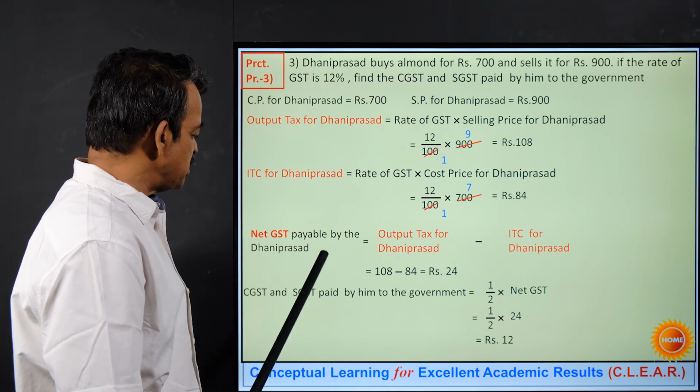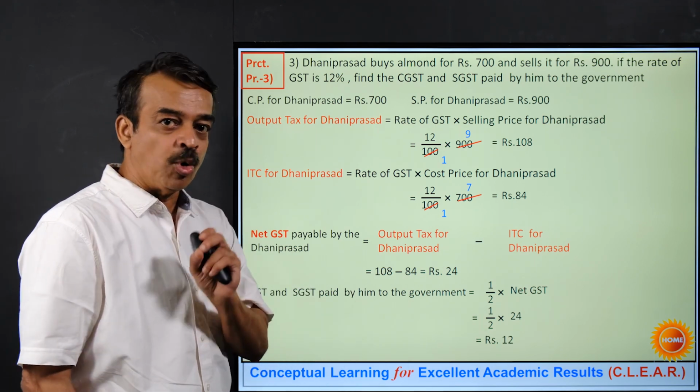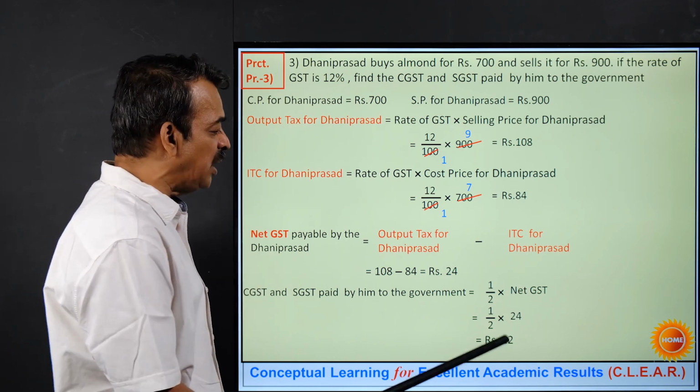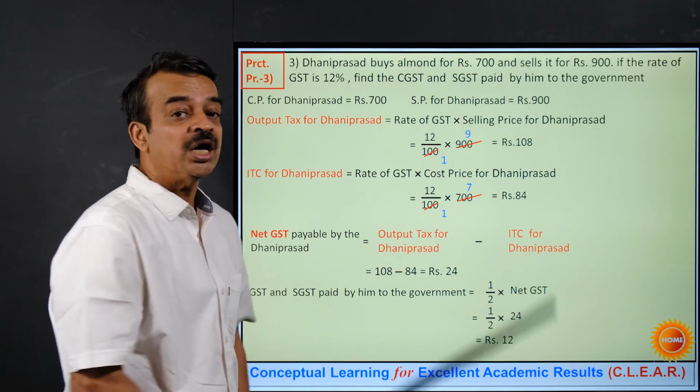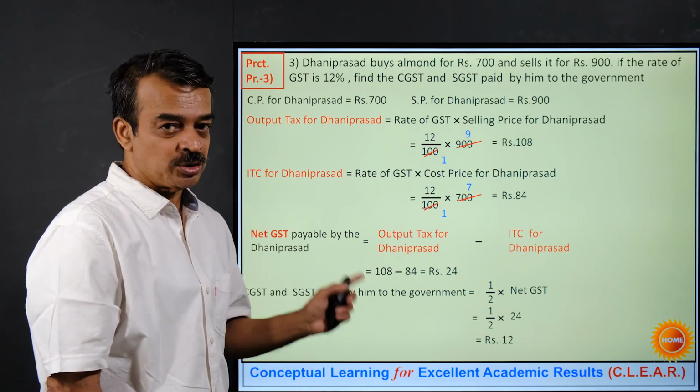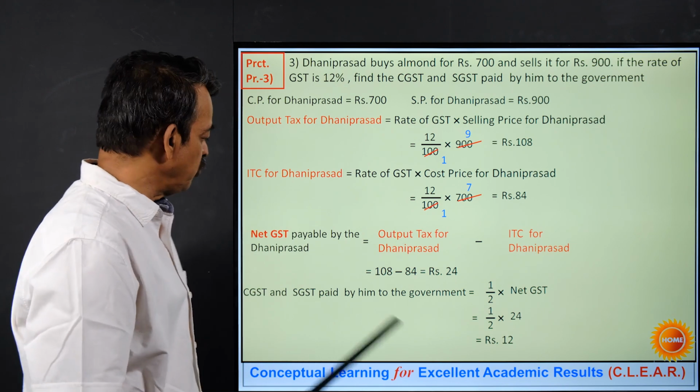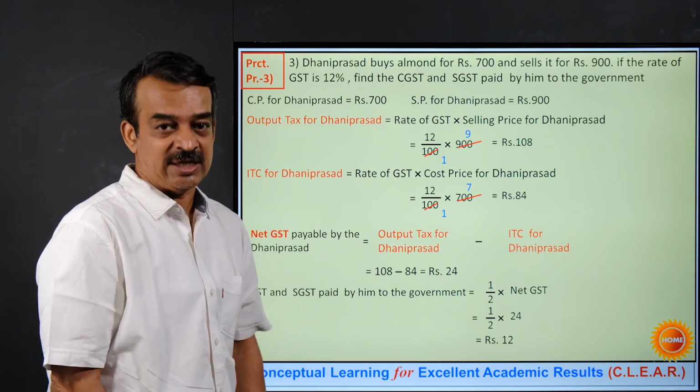So CGST and SGST, both the values are equal to 12, that will be paid by the person, that is Dhani Prasad, to the government. Hopefully you have understood this problem. So additional part was to find out CGST and SGST.